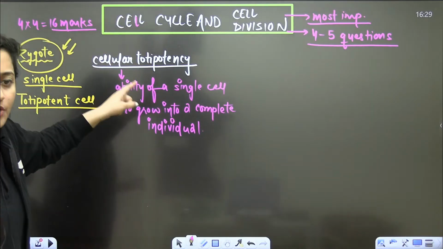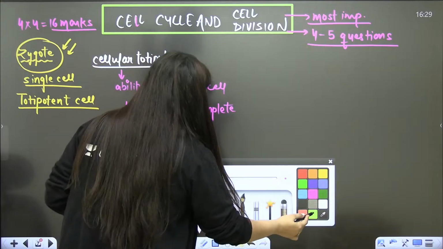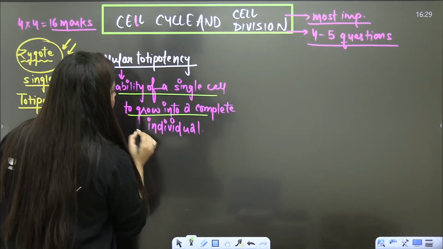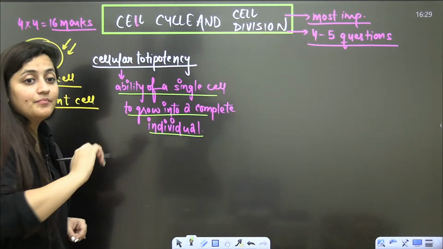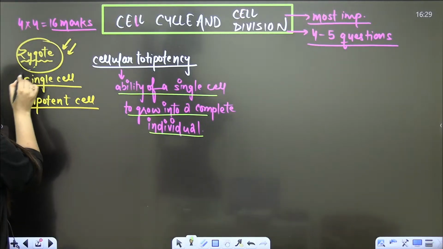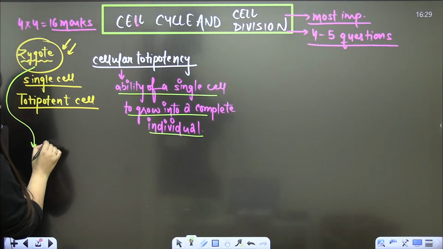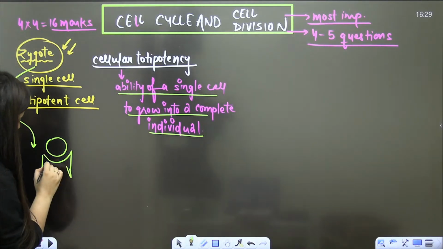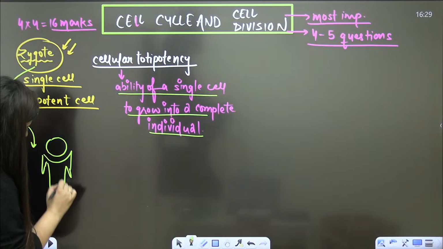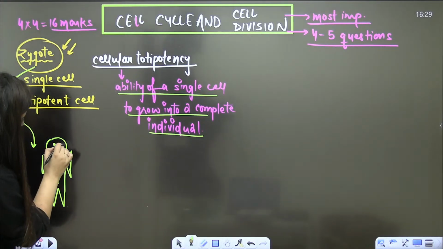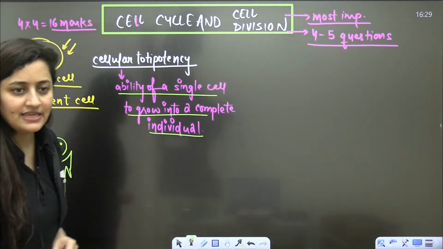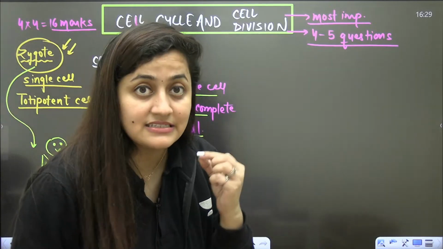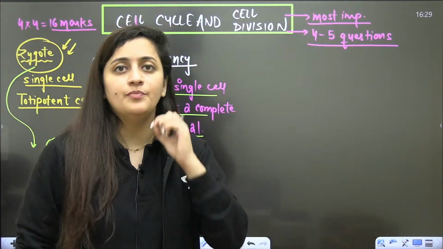That is what cellular totipotency is: a single cell is so capable that from that single cell a complete organism can develop. From the single cell, our Chintu will develop. This is cellular totipotency, the ability of a single cell. And our zygote is a totipotent cell.